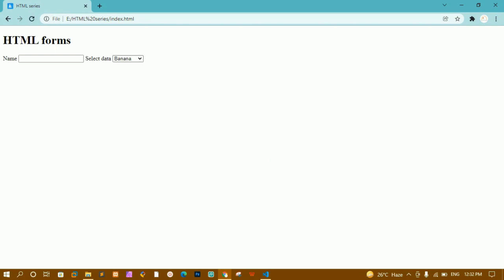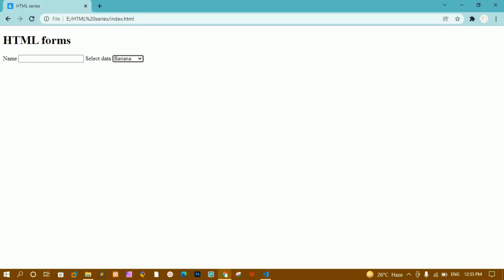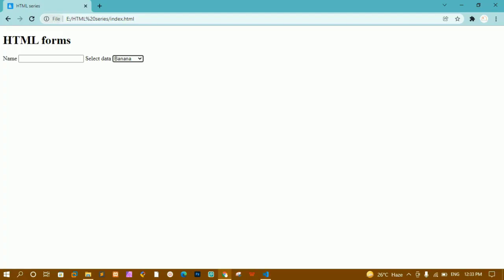Now you can see I'm having this select data, and inside this I'm having this drop down list. Whenever I click on this, you can see all the data appearing: banana, mango, apple and pineapple. By default, whatever first data I have given, that is nothing but banana, is selected here. Now suppose instead of that I want apple to be displayed. So here I can just write selected. I'll save this. I'll refresh this one. Now you can see apple is selected. Whenever I hover on this, you can see by default apple will be selected. I can choose whatever data I want, and I can insert the data inside the database.